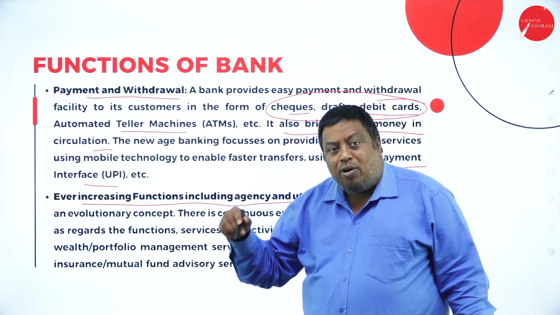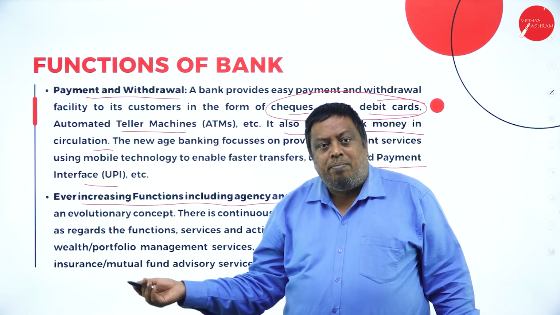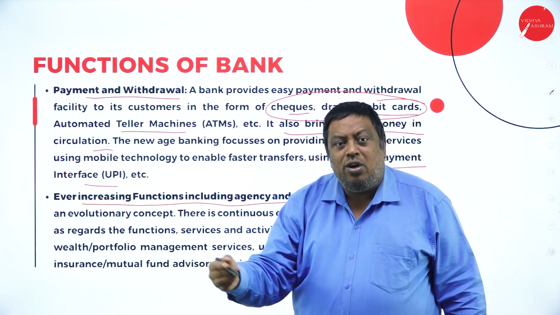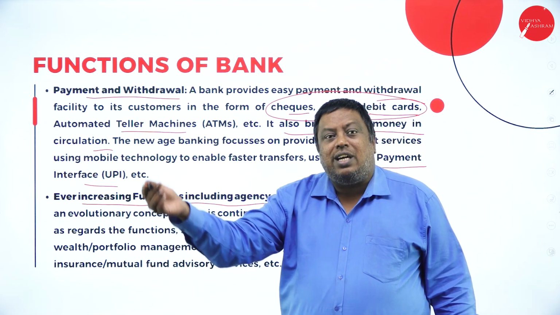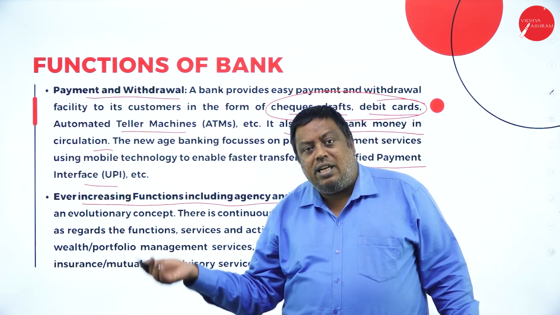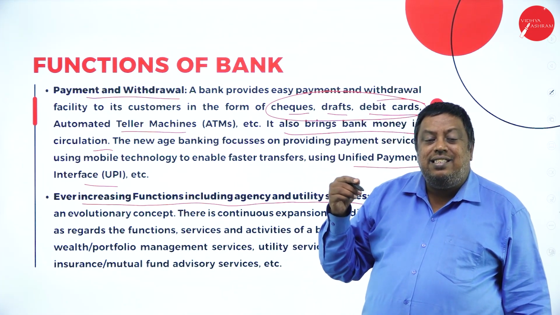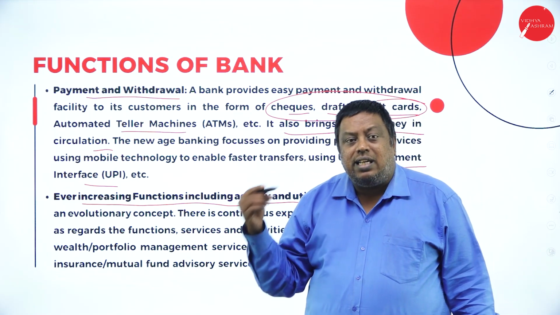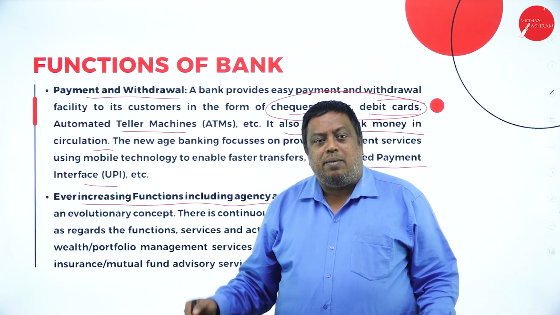They deposit on behalf of the customer to the insurance company or the mutual funds, or make any payments, or collect the amount from third parties in the form of commission, dividend, interest, whatever it is. They are providing agency services to all the customers for the customers' benefit.